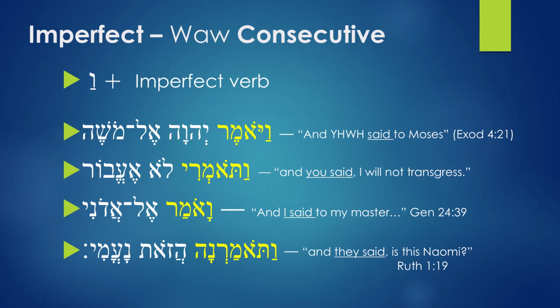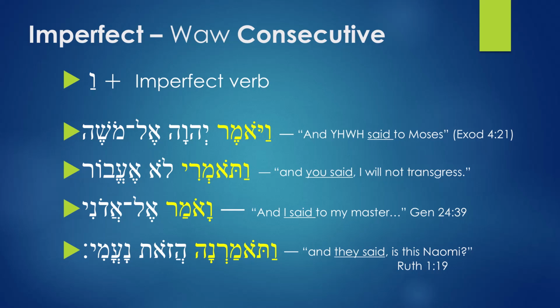Last example is Watomana hazod Naami. Translation for this is, and they said, is this Naomi? The part for they said is a translation of the first word, Watomana. It's having the waw consecutive, and because of this, the verb is being converted from a future tense into a past tense. So instead of translating this as they will say, you're going to say they said.